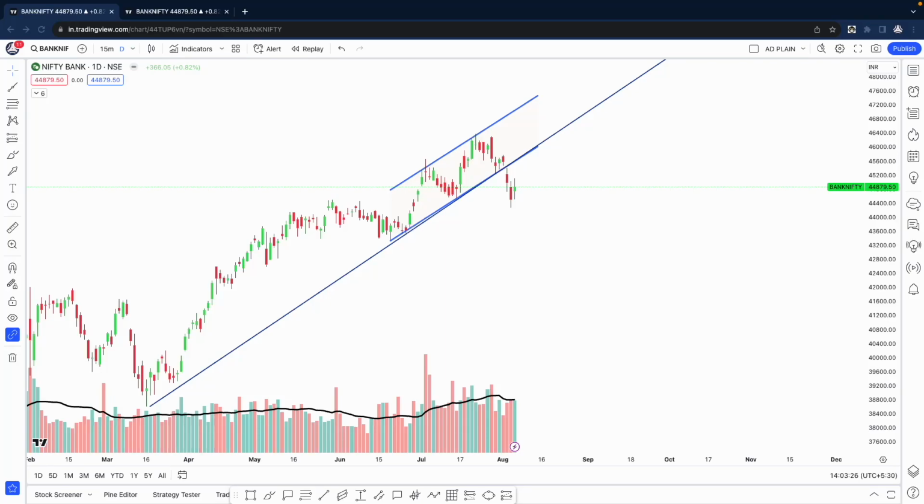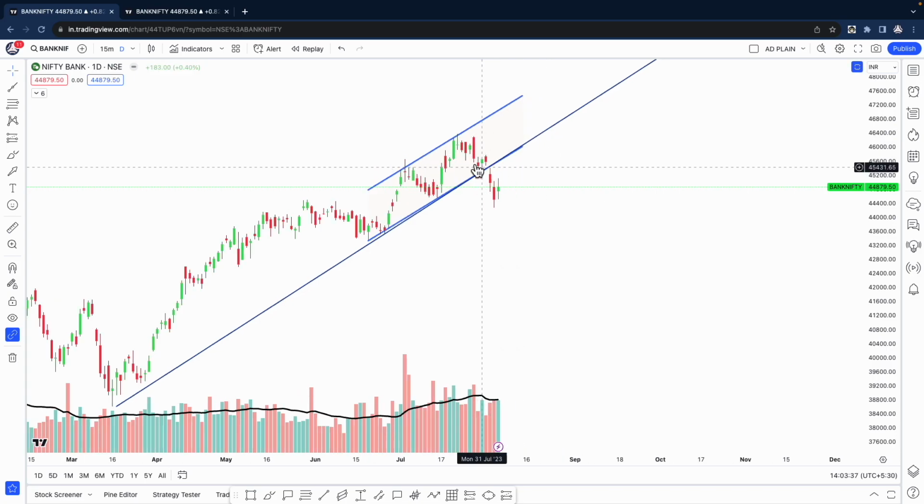We're just going to see the levels for next week and what the view is. This is the daily chart of Banknifty. We're going to be seeing Nifty and Banknifty. We'll start off with the daily chart of Banknifty. Last week when I made the video, we had two possibilities, right?